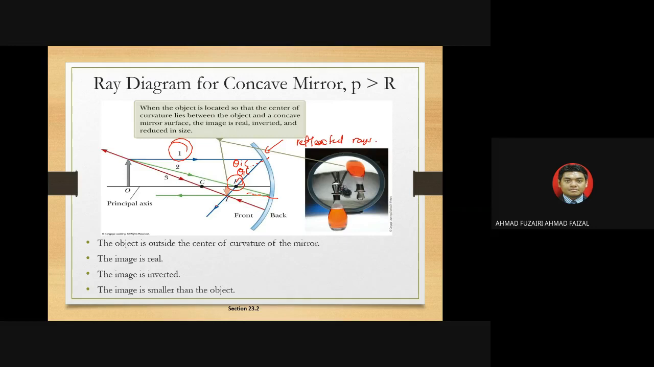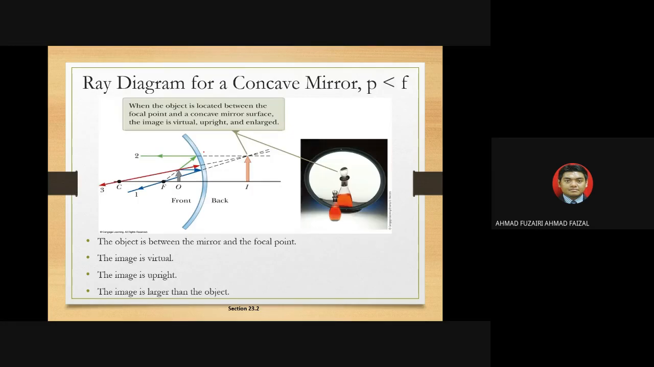In this case, P is greater than R. Where is R? R is the distance between the mirror and the center of curvature. So the image becomes real, inverted, and smaller than the object. That is how they want to represent it.